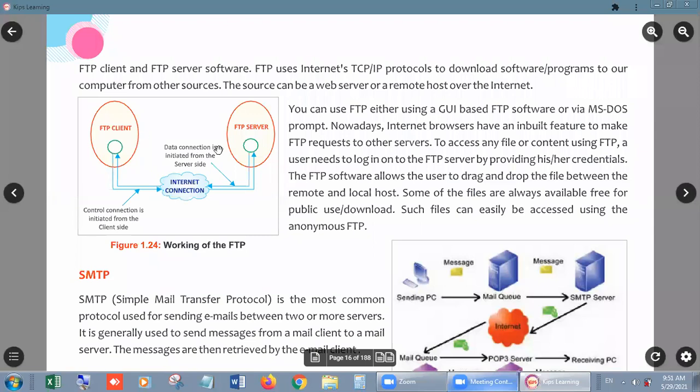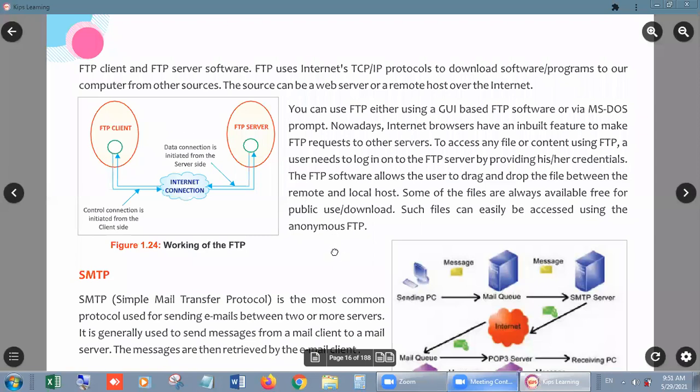Look, from client to server, when you send any request or when you get any response from the internet or from the server, the same action will be taken by FTP, File Transfer Protocol. Your request is going to the web server and the web server is giving the response to you only because of the internet connection. And on the internet connection, we have to send or receive our files with the help of FTP, File Transfer Protocol. It is quite easy, right?